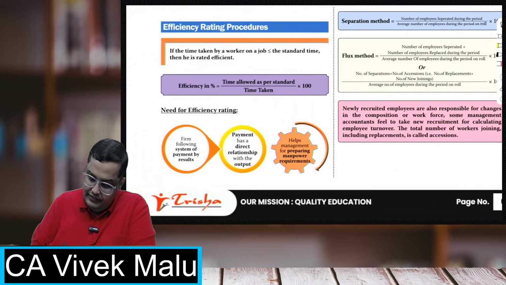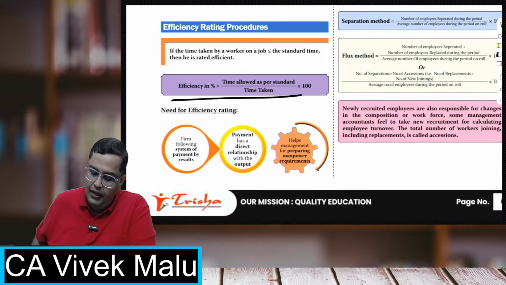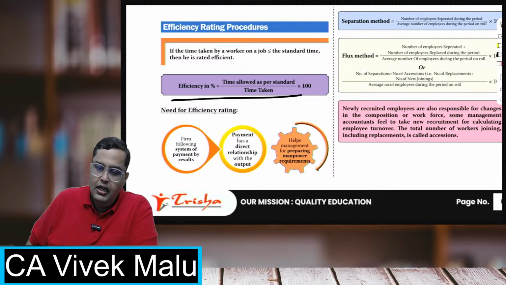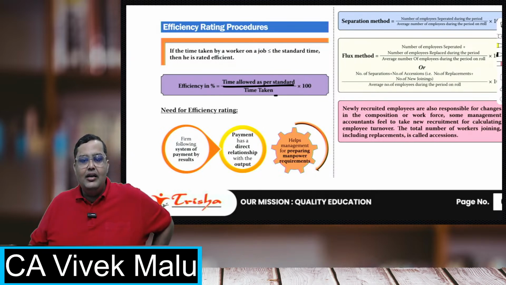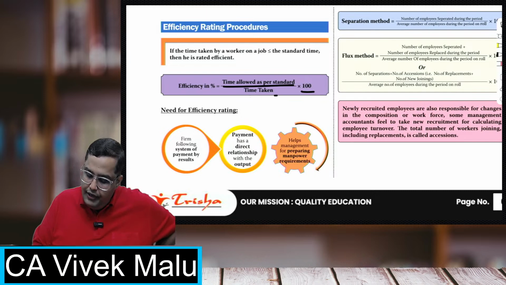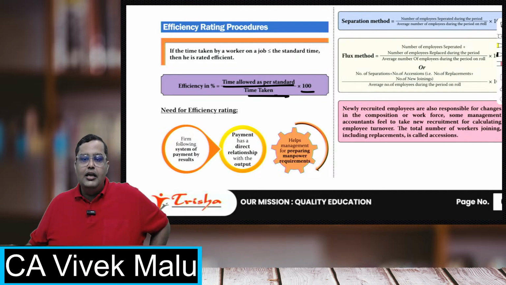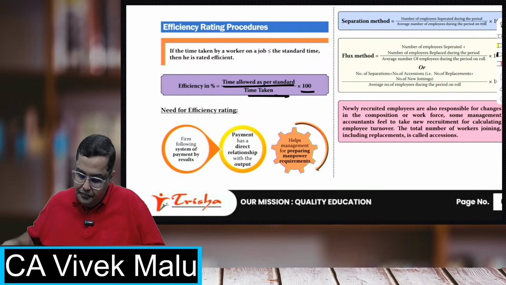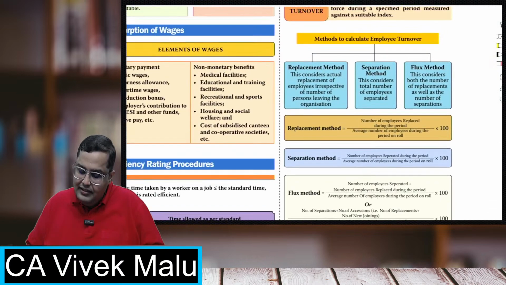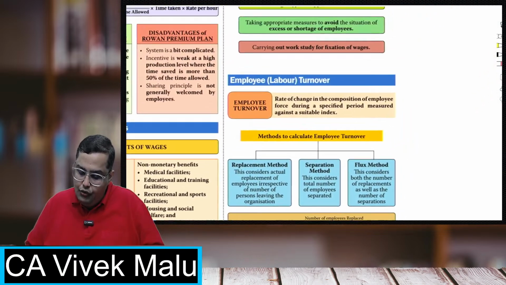Now there is one concept of efficiency rating. Efficiency rating is basically, if you are taking less time than what was allowed, then you are treated as efficient. The formula for that is time allowed, basically the standard hours, upon time taken, into 100. So if the standard time was more, but you are taking less time, then we say that you are an efficient worker.